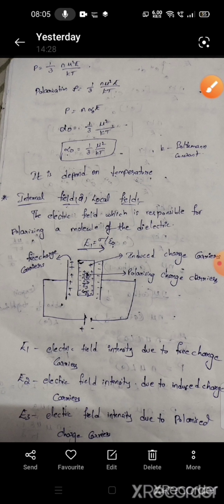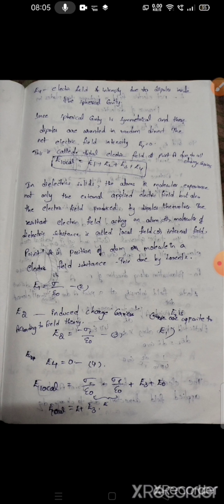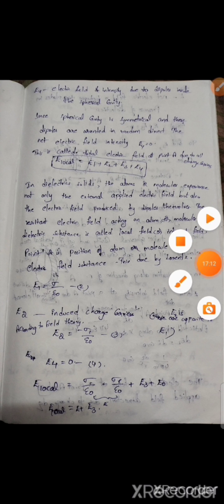Here E1 is the electric field intensity due to free charge carriers, E2 is the electric field intensity due to induced charge carriers, E3 is the electric field intensity due to polarized charge carriers. E1 formula is sigma by epsilon naught. E2 is in the opposite direction to E1, so E2 equals minus sigma p by epsilon naught. And E3 is due to polarized charge carriers. E4 is 0 because the dipoles are oriented in random directions.